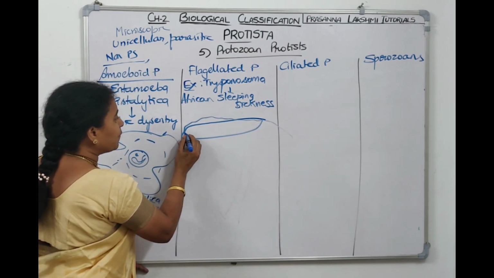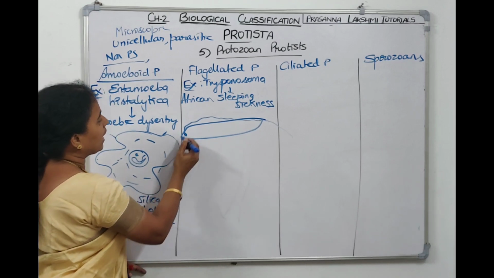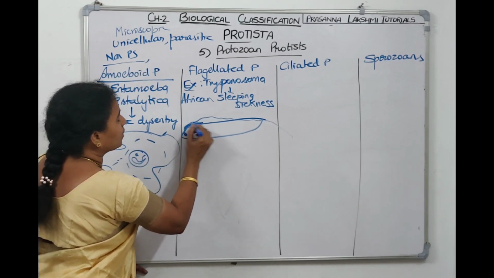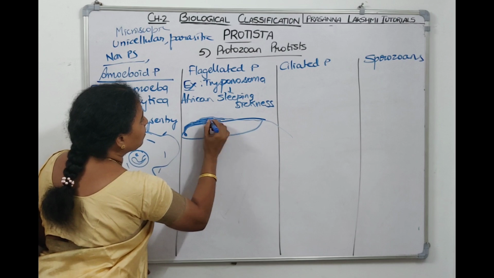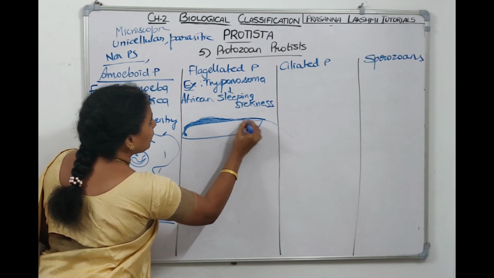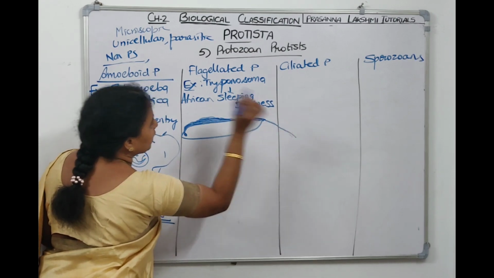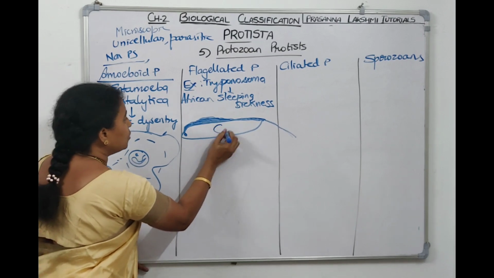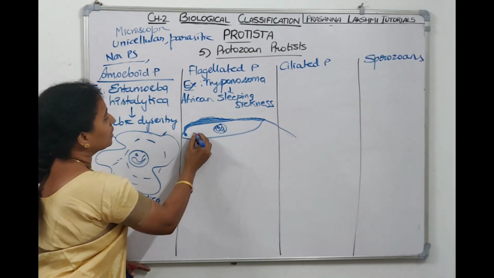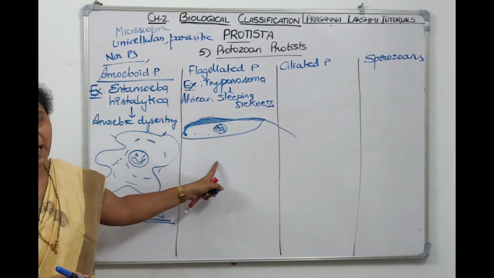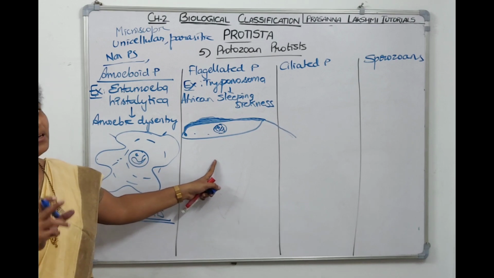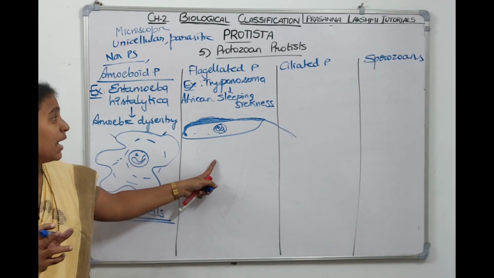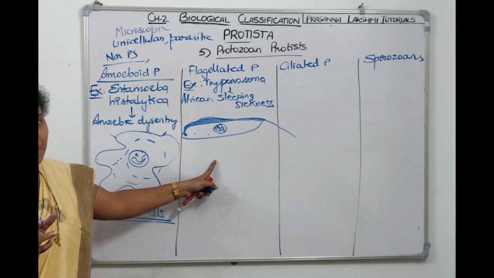So this flagella, if you see, it is arising from the basal body and it is fusing with the body wall here, and it forms a membrane, and this is a free end of the flagella. It has nucleus, all other structures it has. This is Trypanosoma gambiense. The body will be flexible, it doesn't have any wall, it is unicellular, it is parasitic, it causes African sleeping sickness.